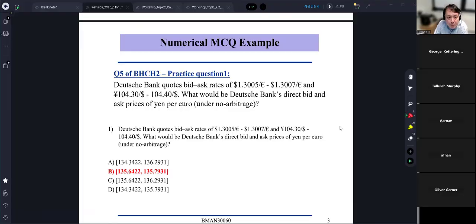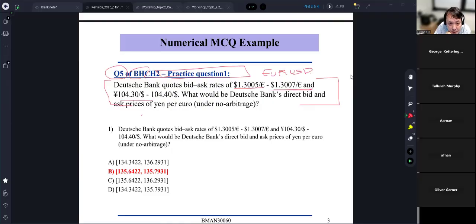So this MCQ question, numerical 1, is based on question 5 of the Baker-Hardwick chapter 2, which is in practice question 1. So practice question 1 asks this one: Deutsche Bank quotes the bid ask rate of the EUR USD. So this is the EUR USD, bid rate, ask rate. Always, the ask rate is higher than the bid rate.